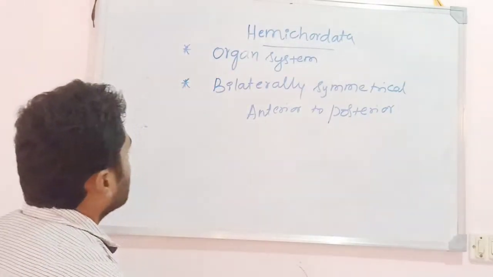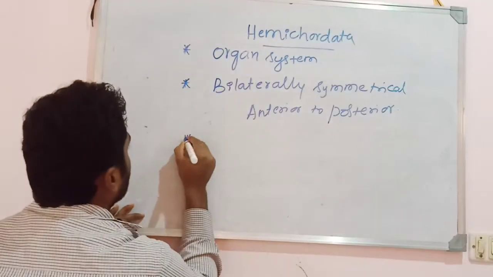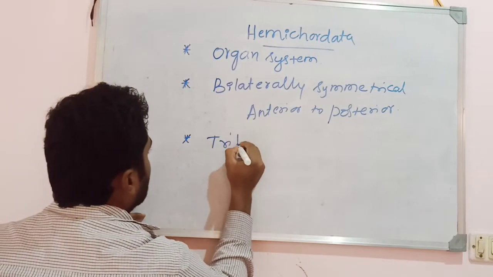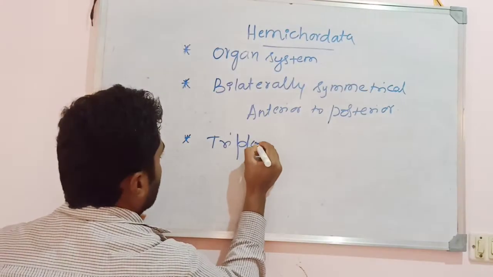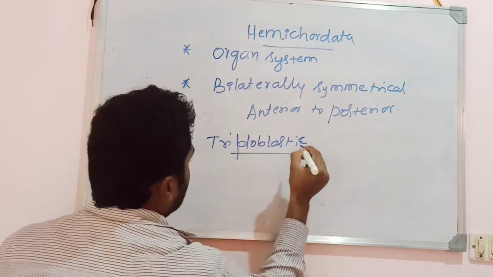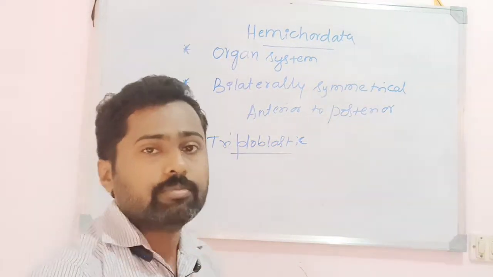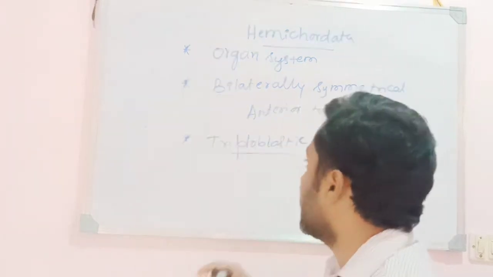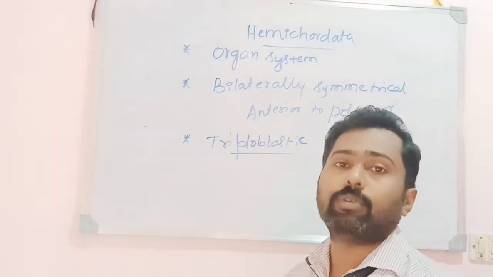Then the next point is about their body wall. These animals are triploblastic in nature. They exhibit three germ layers, that is the ectoderm, endoderm and the mesoderm. Hence these animals are considered as triploblastic animals.